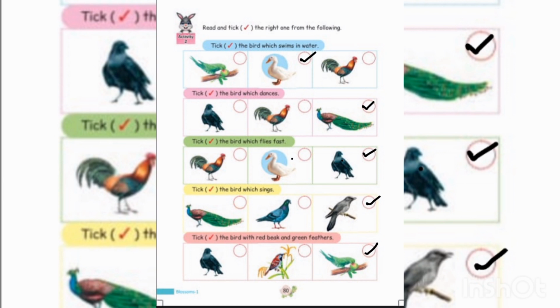Tick the bird which sings. Peacock, pigeon, cuckoo. Answer, cuckoo. Tick the bird with the red beak and green feathers. Crow, sparrow, parrot. Answer, parrot.